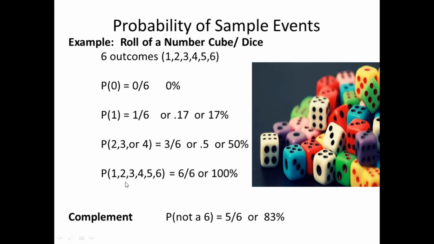And the last one, the probability of getting 1, 2, 3, 4, 5, or 6: 6 favorable outcomes over 6 outcomes is equal to 1 or 100%. For the complement, P not a 6: if we say not a 6, it means you need to eliminate the number 6. So we have 5 favorable outcomes, except 6, over 6, or what we call 83%.